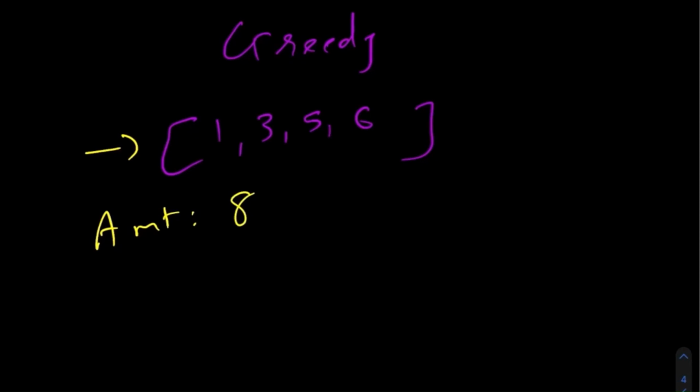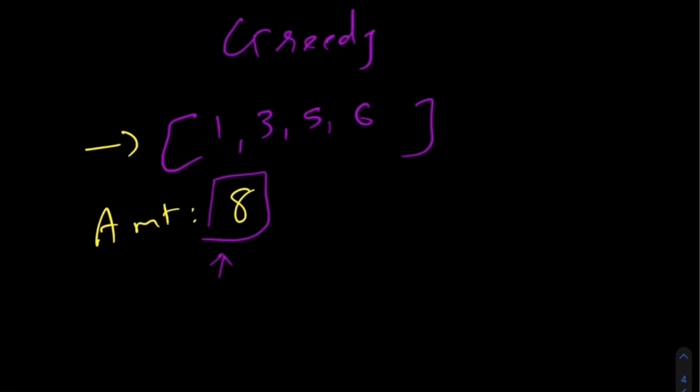So in our greedy approach, at any given moment for the given amount, we will take the biggest coin that is smaller than this amount and keep repeating till we reach this amount. Now let me show you why this approach won't work. Because the amount we have is 8, and the biggest denomination of coin that is lesser than 8 is 6. So if we take this, let's create our answer where we keep track of how many coins we are using.